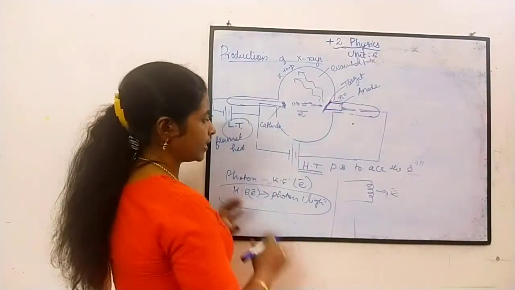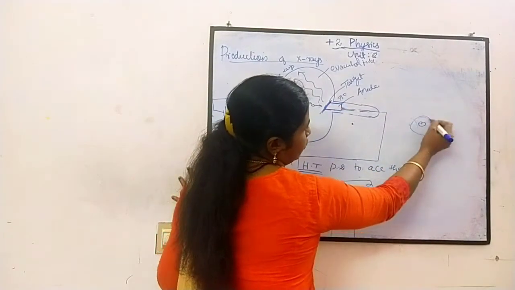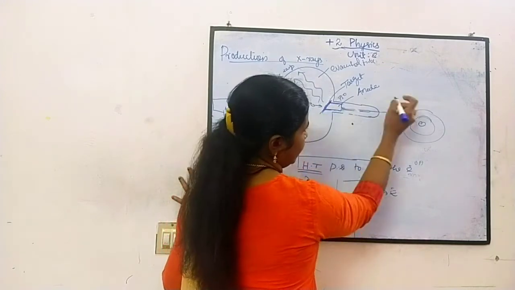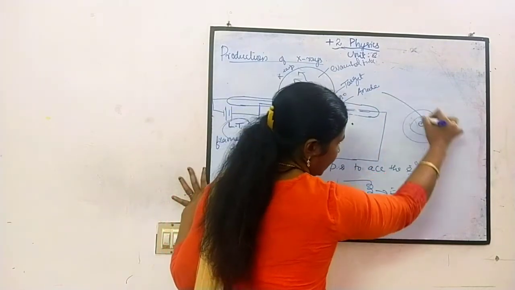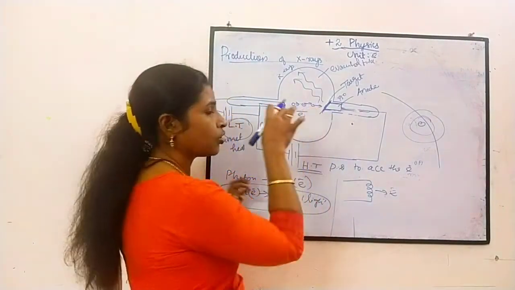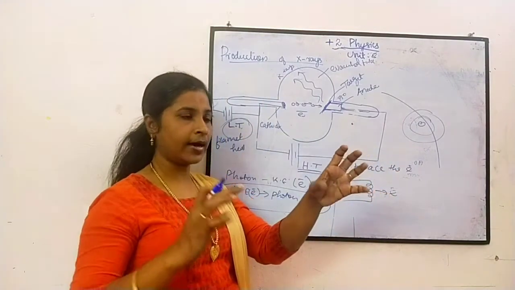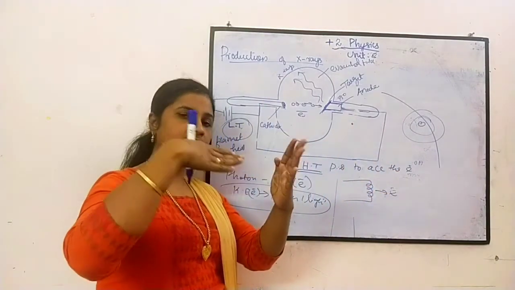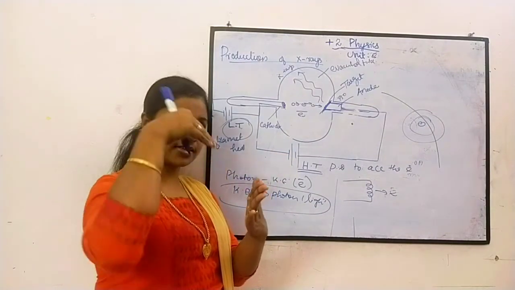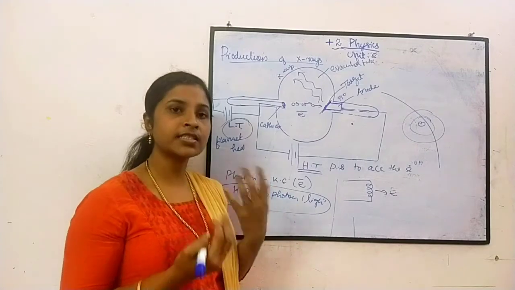As I already told, this target will have atoms. When this fast moving electron strikes the target, the electron decelerates, its acceleration is reduced. It is moving very fast, and suddenly when it strikes the target its movement decreases. When it decelerates, some energy is lost.